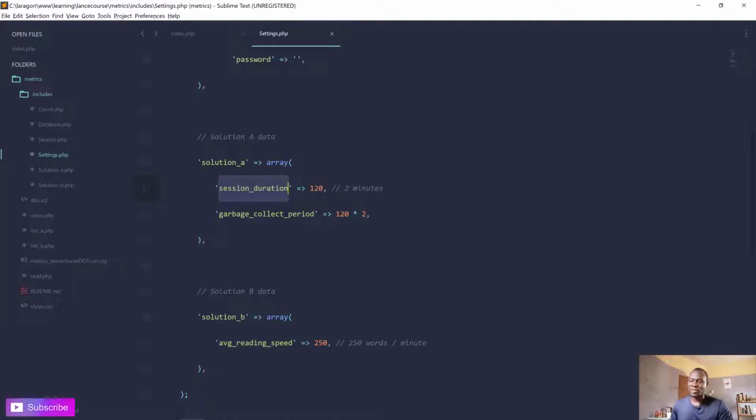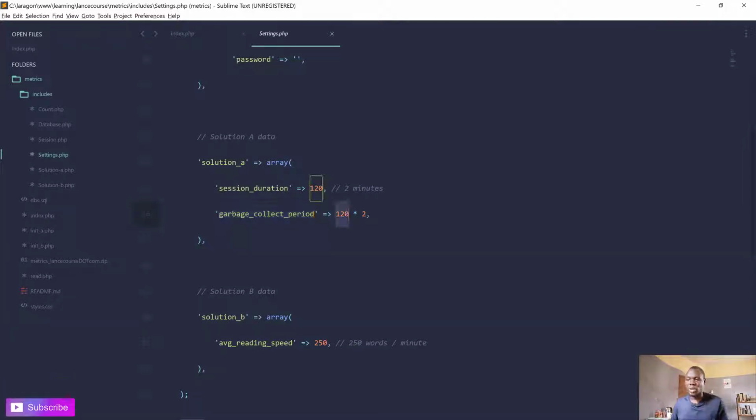And then the garbage collection period. So that's one thing. So based on how the solution A functions, you can see that we have to record the IP addresses and the URL. Over time, some people will visit the page, stay on the page, and probably close the browser. So you won't get the chance again to have the event that will help you find out if the person is still on the website or not. So in time, you will see that you have so many IP addresses and URLs stored in that table, and it will become really a garbage. So I had to get a way of cleaning that garbage. So that's what I call garbage collection.